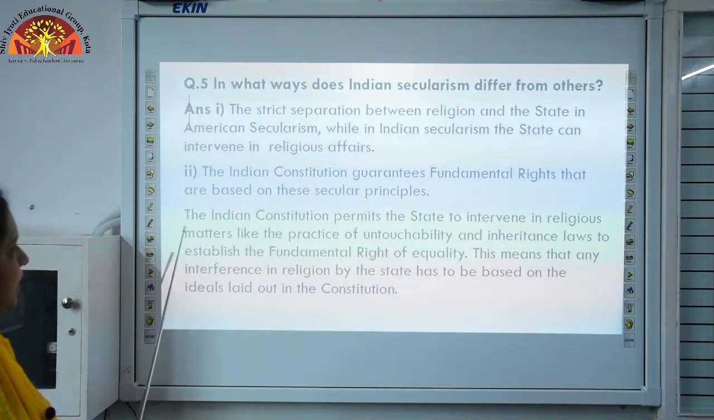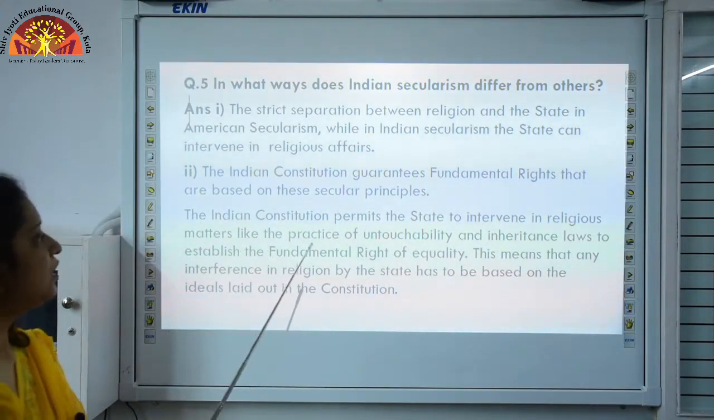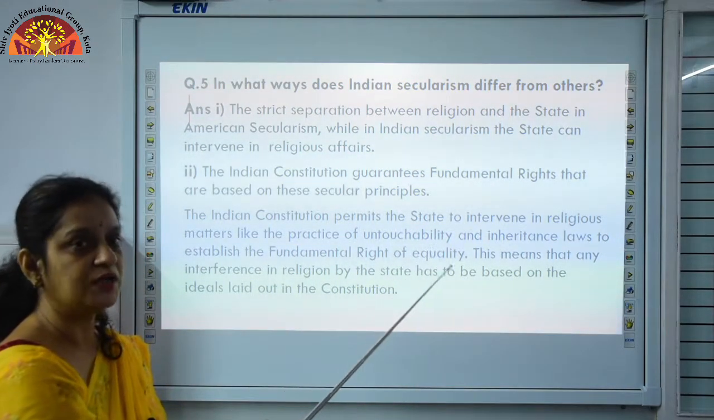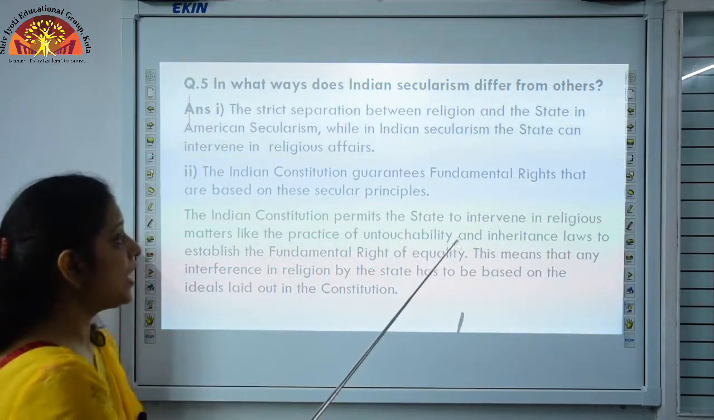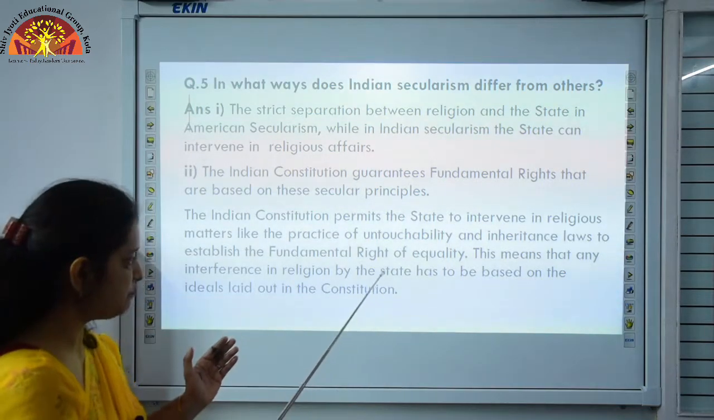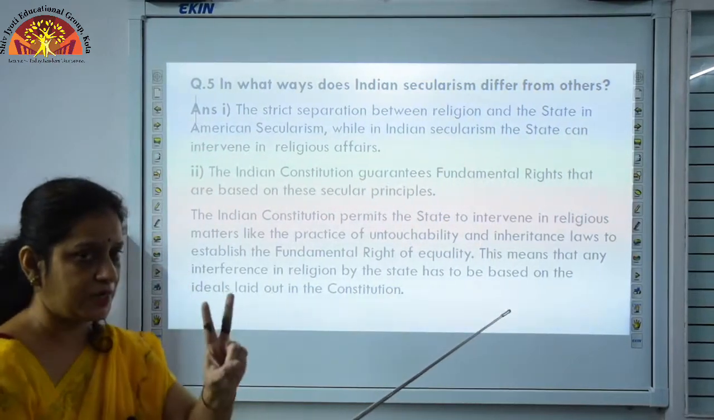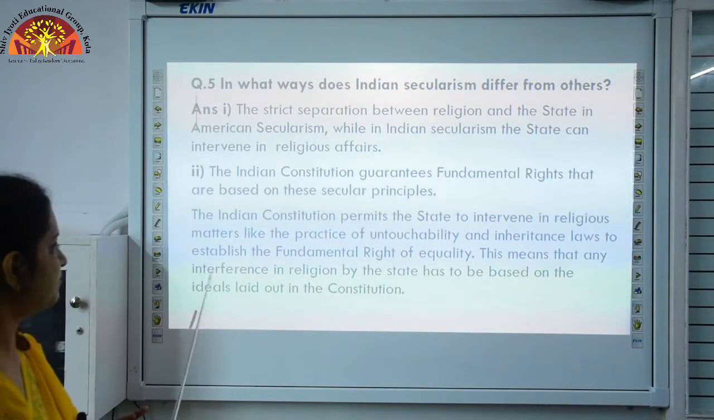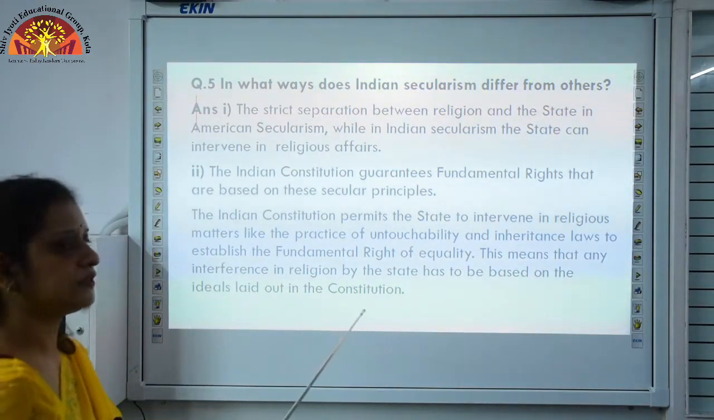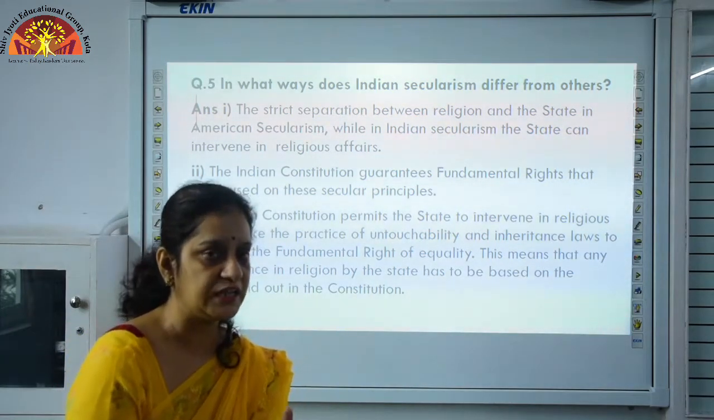And the second, the Indian constitution permits the state to intervene in religious matters if untouchability is going on. If any kind of discrimination is going on, then the state can interfere. And inheritance law, to establish the fundamental right of equality. If somebody's fundamental rights are being violated, then the state can interfere in two cases only. This means that any interference in religion by the state has to be based on the ideas laid out in the constitution.